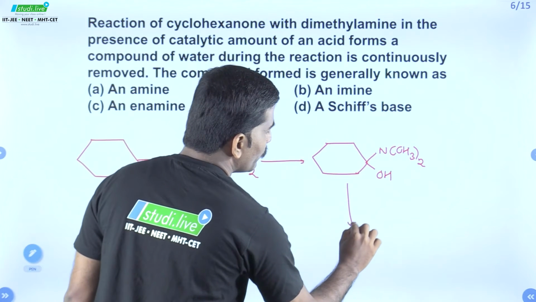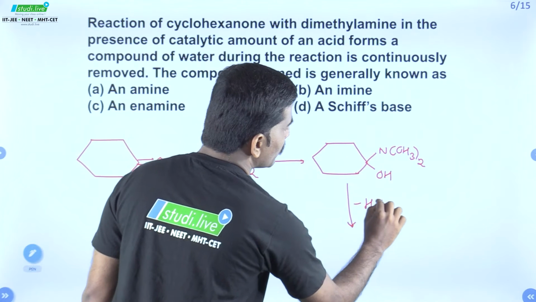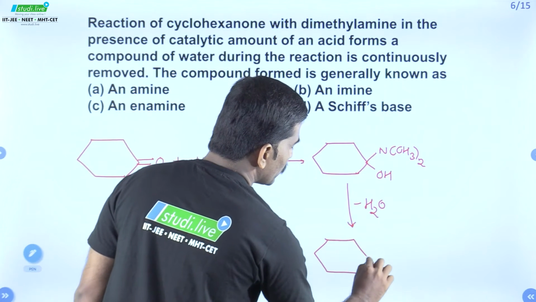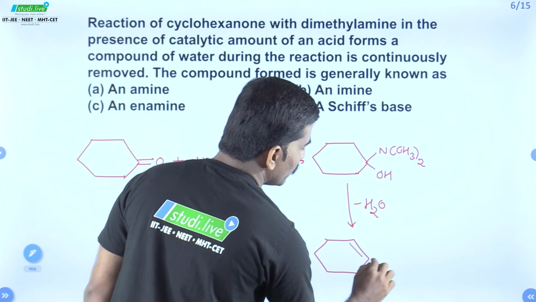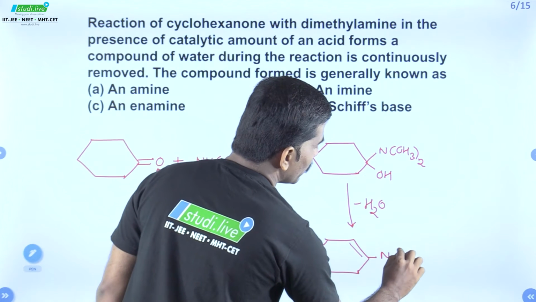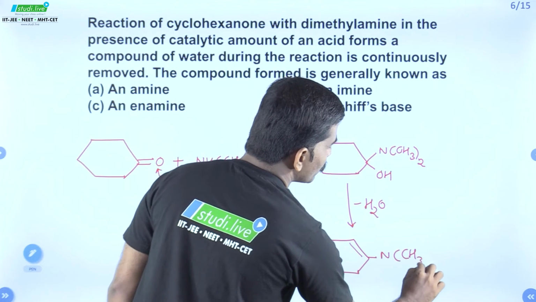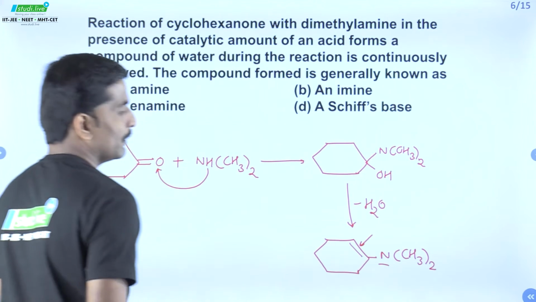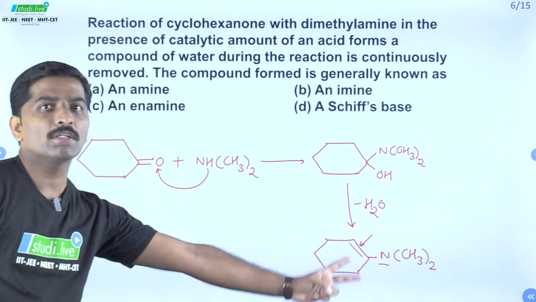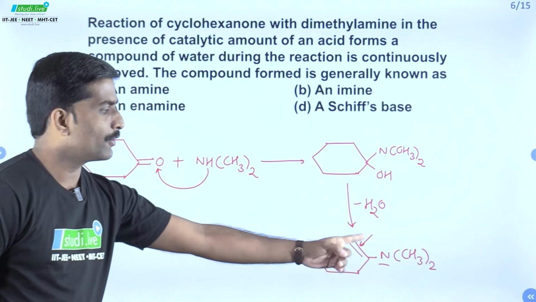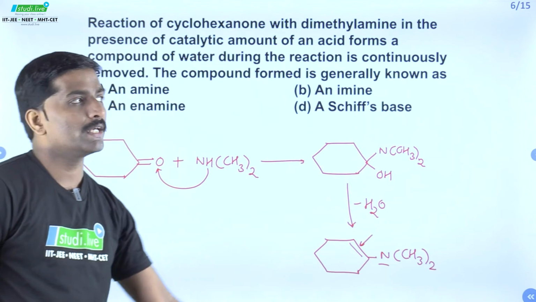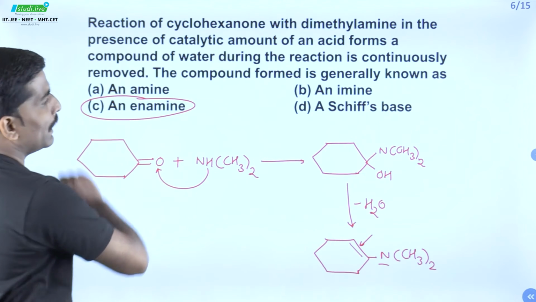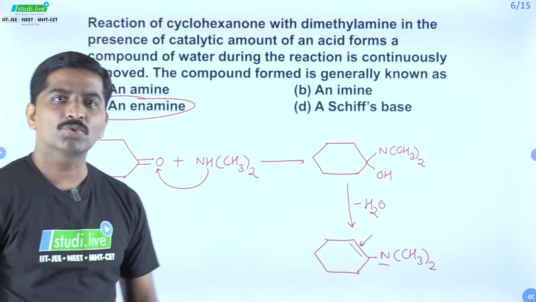If you are removing water molecule continuously from this one, we will be having, as a result, double bond formation in a ring and N(CH3)2. This is nothing but enamine. Due to the presence of double bond, alkene has been formed, and due to the presence of dimethylamine, it's amine. So the correct option is going to be an enamine. Let us move to the next one.